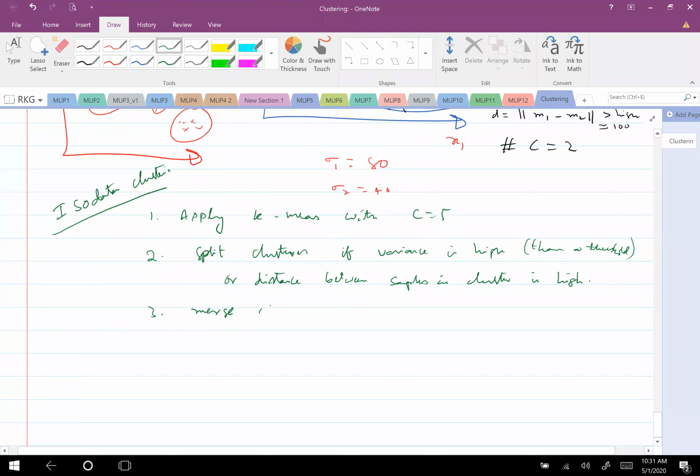Merge clusters if what? Can some of you tell what may be the criteria for merging? If the distance between cluster means is less than some threshold. I have written it like this: merge if the distance between means is smaller than a threshold.